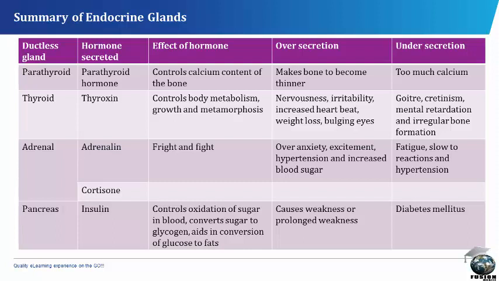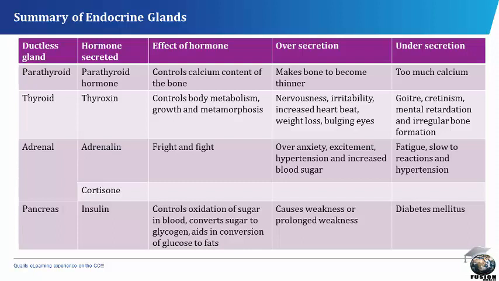The adrenal gland secretes the adrenaline and the cortisol. The adrenaline causes fright and fight. Oversecretion of it causes overanxiety, excitement, hypertension, and increased blood sugar, while undersecretion of it causes fatigue, slow to reaction, and hypertension. The cortisol accelerates the conversion of proteins to glucose, among other functions.